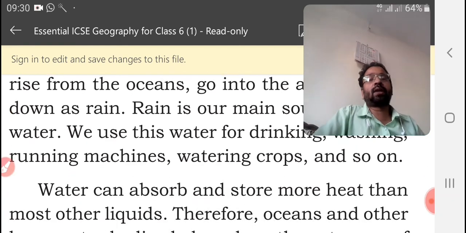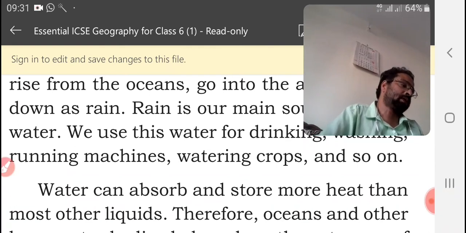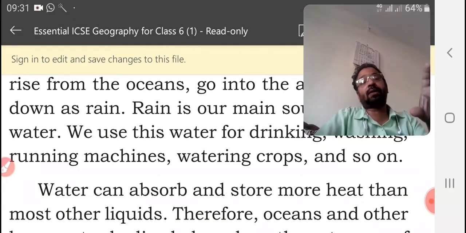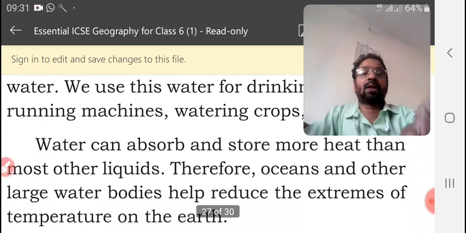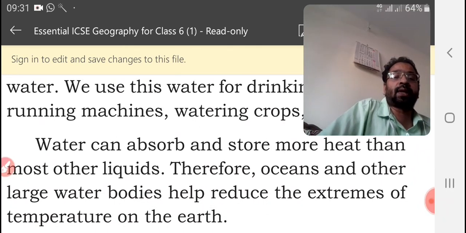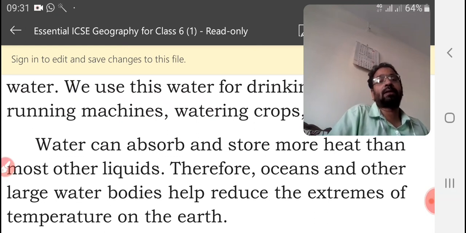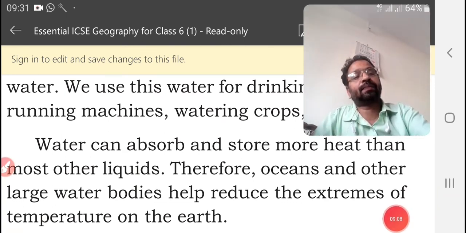Water can absorb and store more heat than most other liquids. Other liquids don't have as much capacity as water. Therefore, oceans and other large water bodies help to reduce the extremes of temperature on the earth. So the water bodies of the earth save us from severe heat.